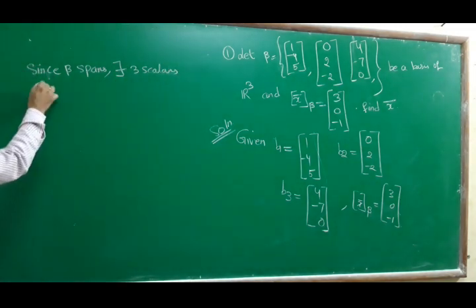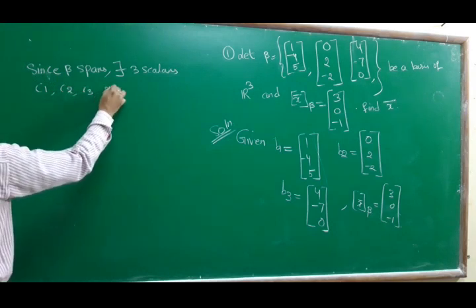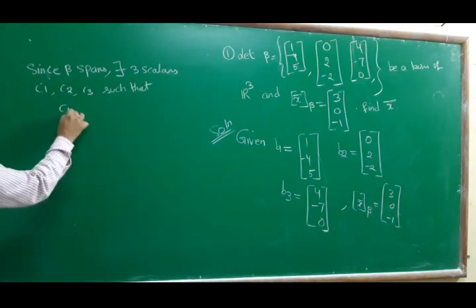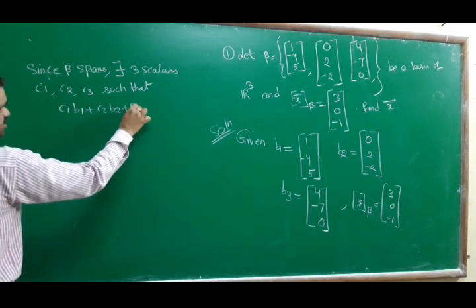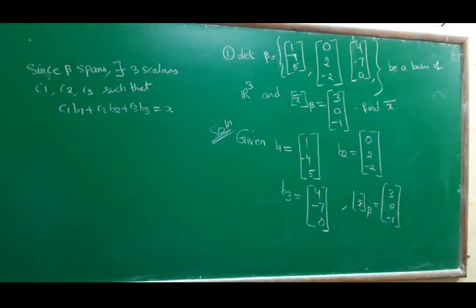There exist 3 scalars c1, c2, c3 such that c1 b1 plus c2 b2 plus c3 b3 equal to x.